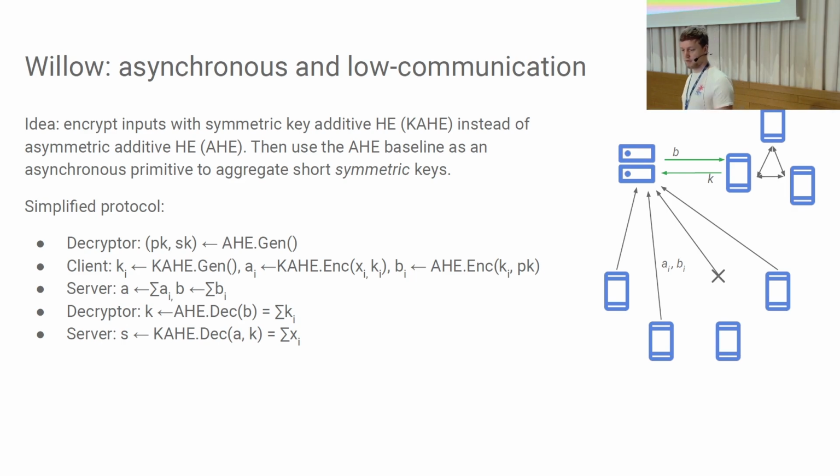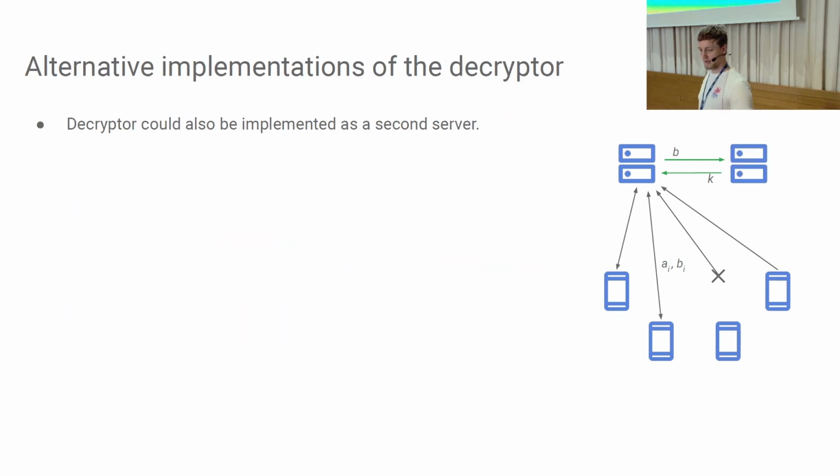And yeah, so here's the protocol in detail. The client uses this key and value homomorphic encryption scheme to sample a random key and then use that key to encrypt its input. And then it encrypts the key under a regular homomorphic encryption scheme. Sends both to the server, which sums up both, and lets the committee decrypt the sum of keys, and then finally decrypts the values using the sum of keys.